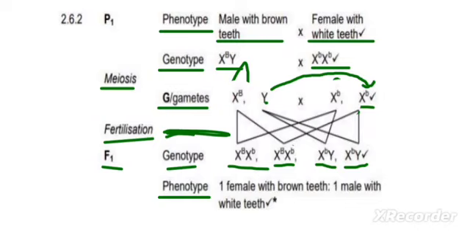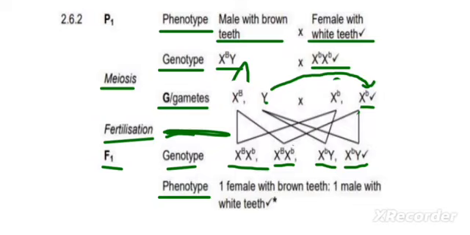Now let's go to the third genotype, X small letter b and a Y. That is a male. That is a male with white teeth. Because a small letter b means what? Unaffected, right? They don't have the disease of the brown teeth. The last one is an X small letter b and a Y. Is this a male or a female? It's a male. Is the male affected or not? They are not affected. Why? Because of the small b. If the X had a capital letter B, this male would be affected. So what is the phenotype going to be? It is a male with white teeth, right?